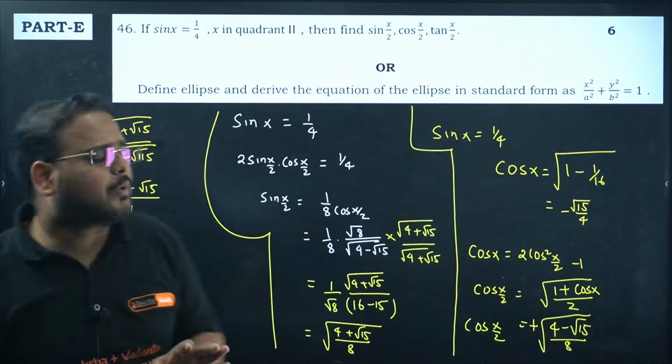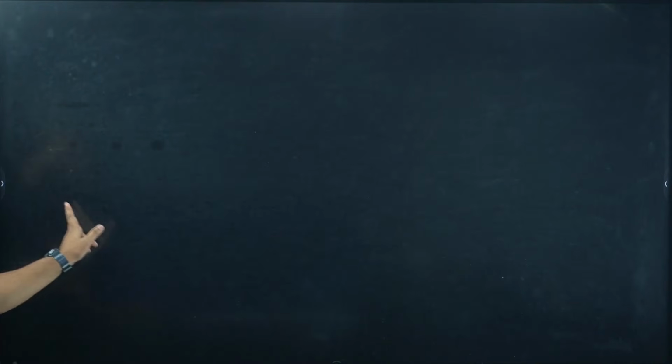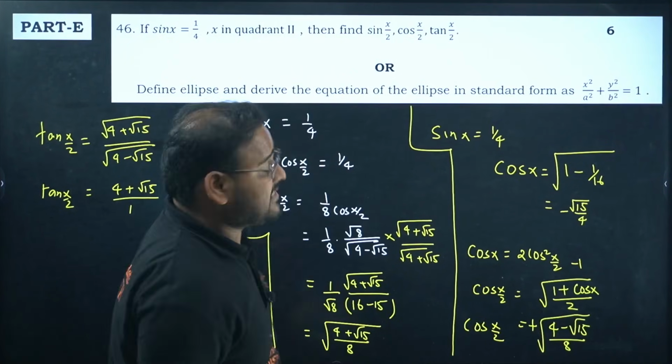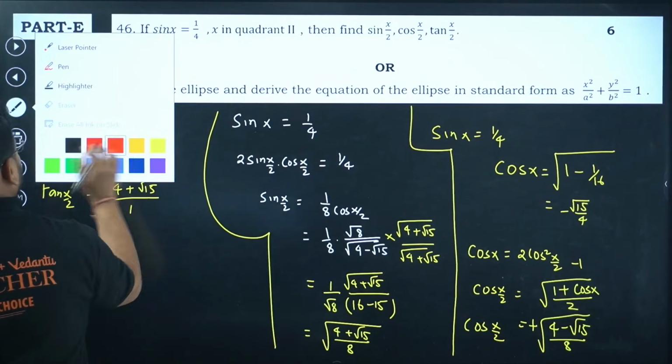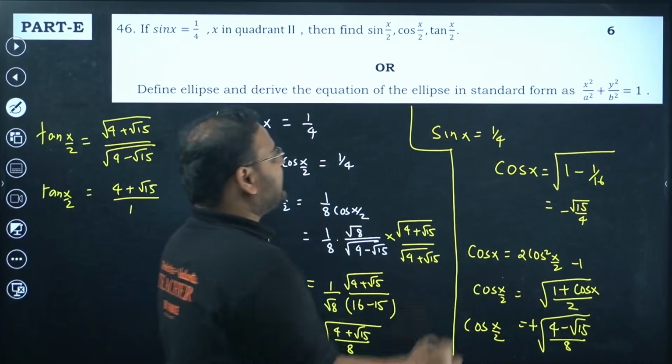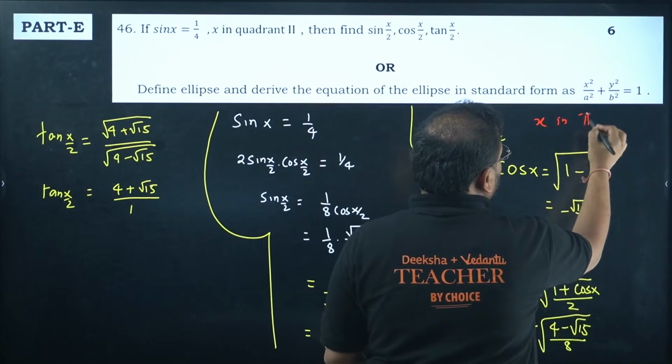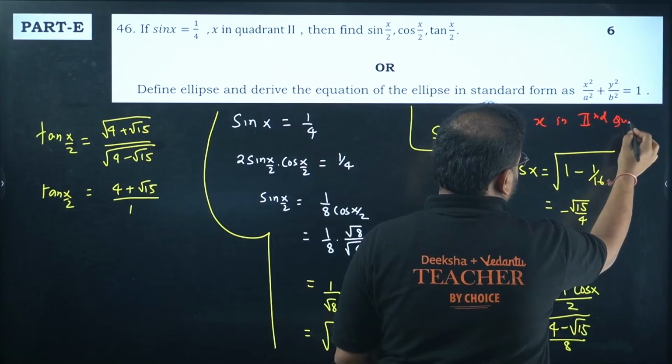I have already solved it to get the results quicker and faster. Some calculation is there. We'll see everything step by step. So just follow me. Sin x is 1 by 4. X is in second quadrant, which is very important.